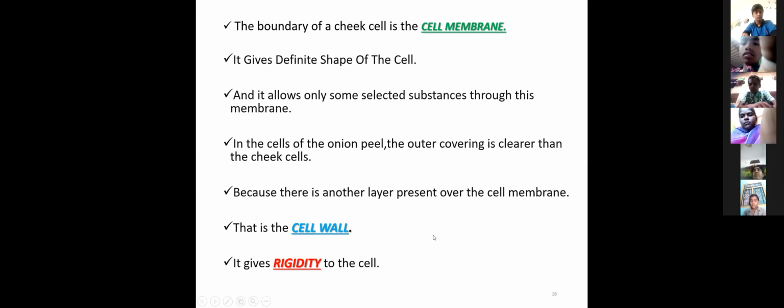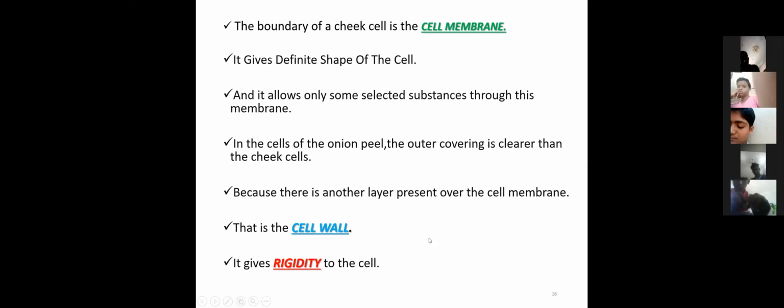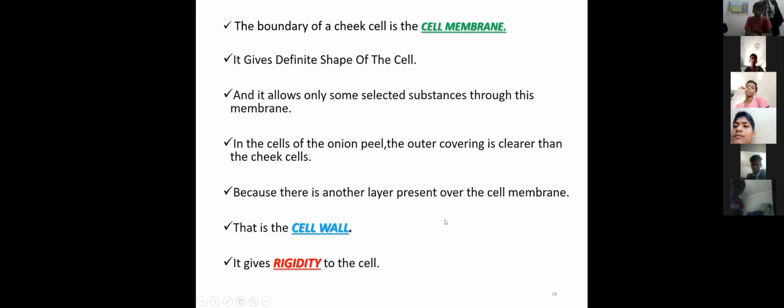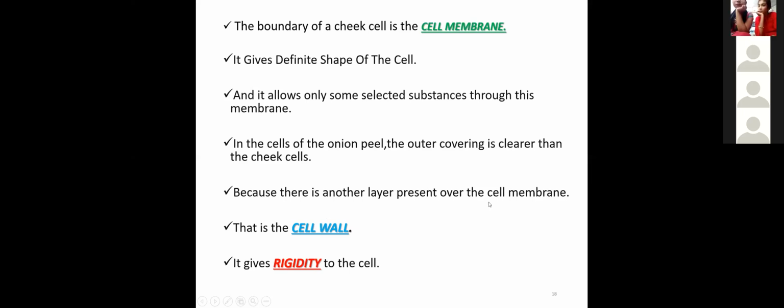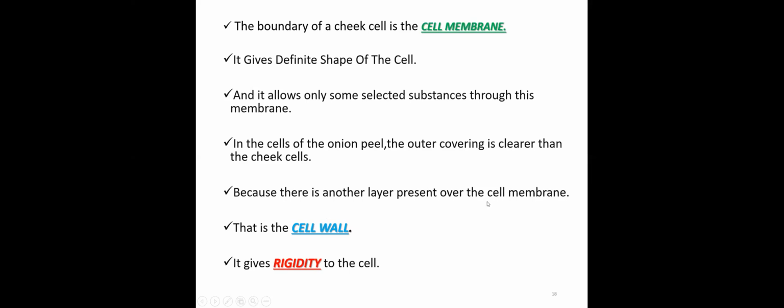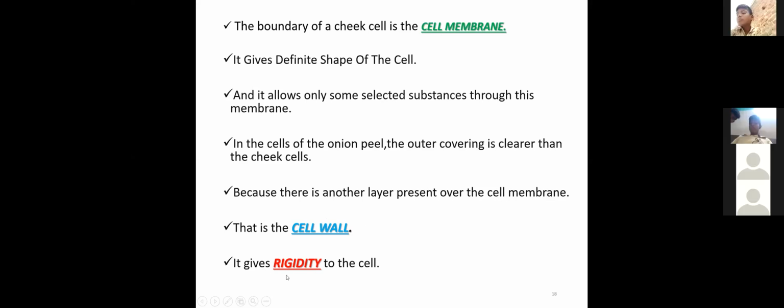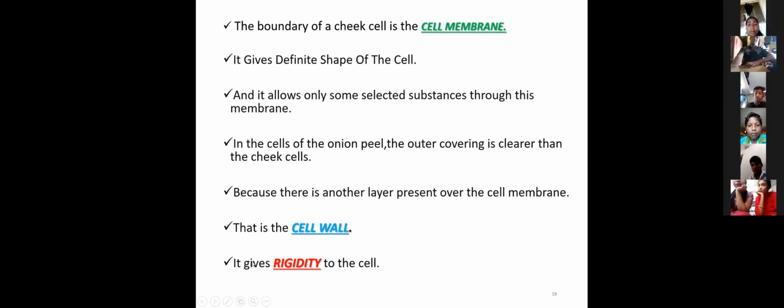Because there is another layer present over the cell membrane, that is the cell wall. The cell wall is an extra layer present in the plant cell. The cell wall is made up of cellulose. It gives rigidity to the cell, so it is strong.